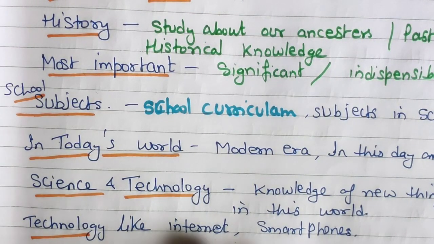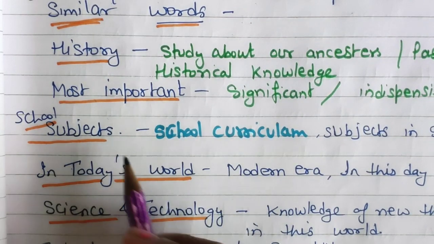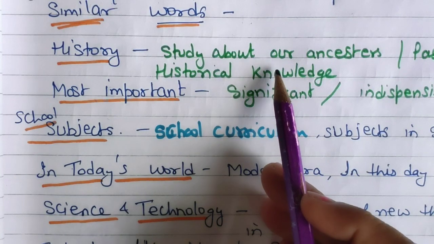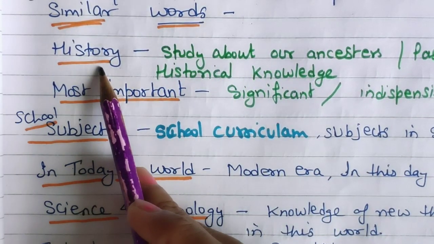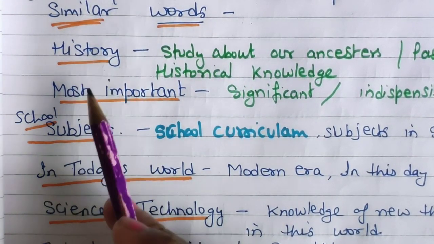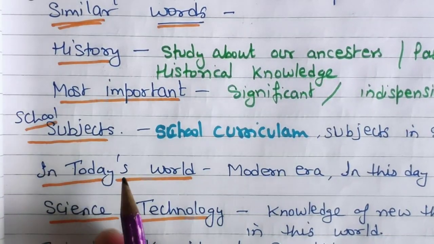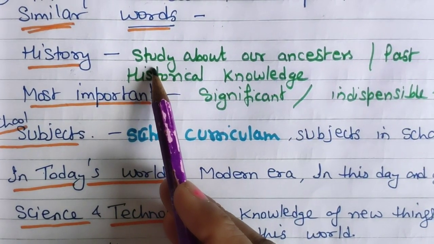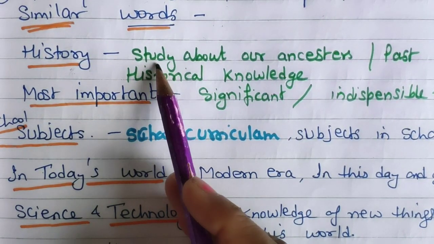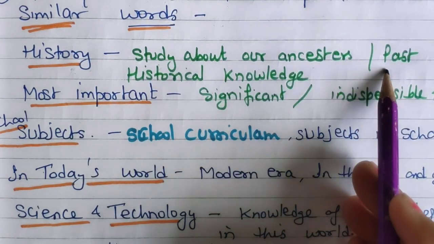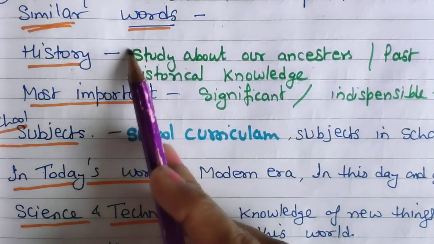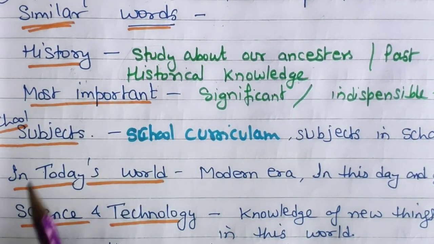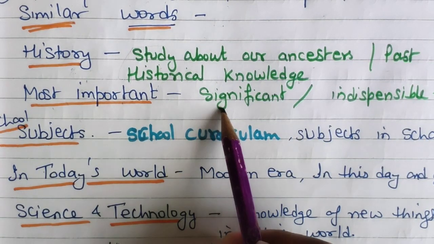So I will tell you, for history we can write: study about our ancestors. But when it is required to write history subjects, historical theory and all, then you have to write history only. Otherwise, when you are just describing why it is required to study about our ancestors, past, historical knowledge, you can use these words instead of repeating the word history again and again in your question. Second is the most important word: significant,